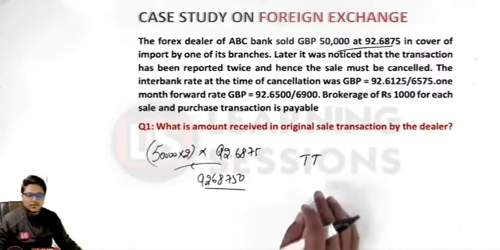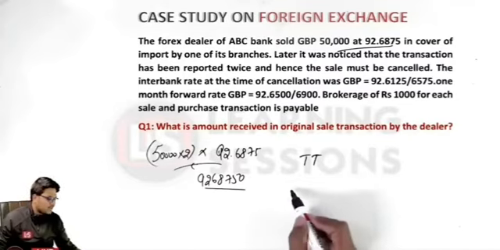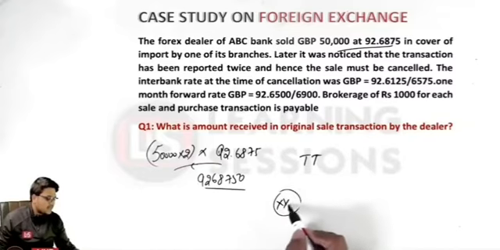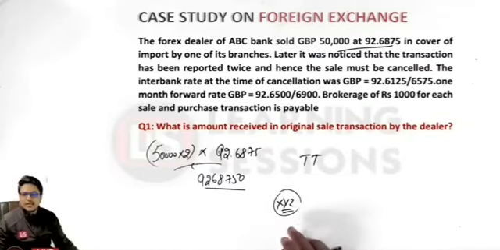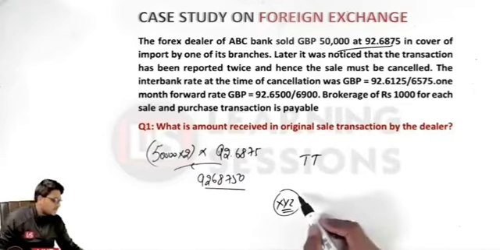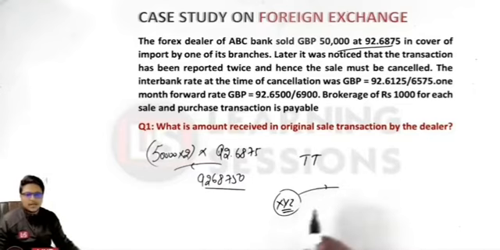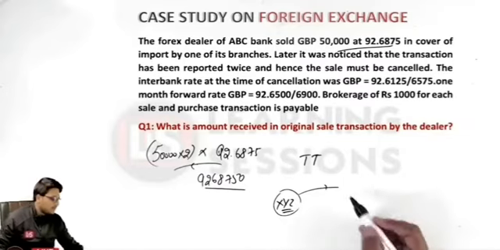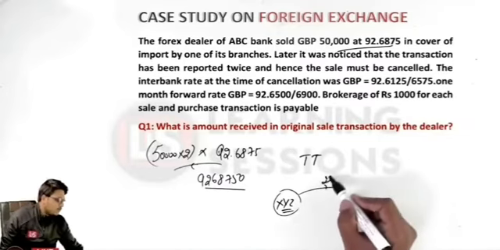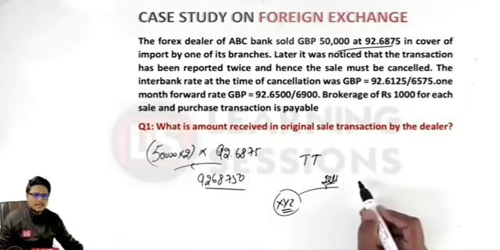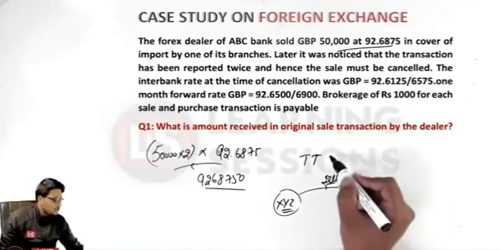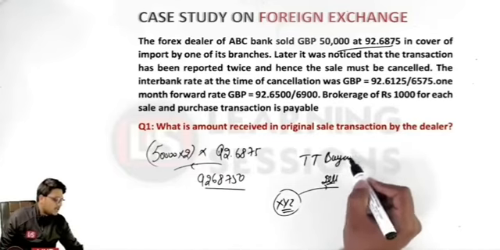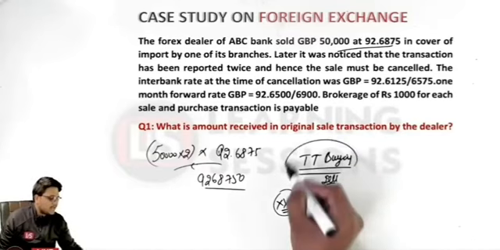What rate must have been quoted when you are to sell in the market? Let us suppose XYZ Bank as a customer wants to sell in the market. At what price will it be able to sell? It will be able to sell at the price at which the market is ready to buy. So it will be the TT buying rate that shall be quoted.